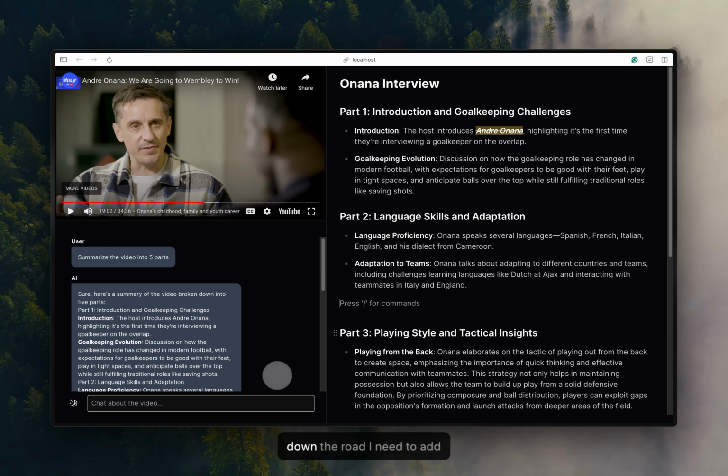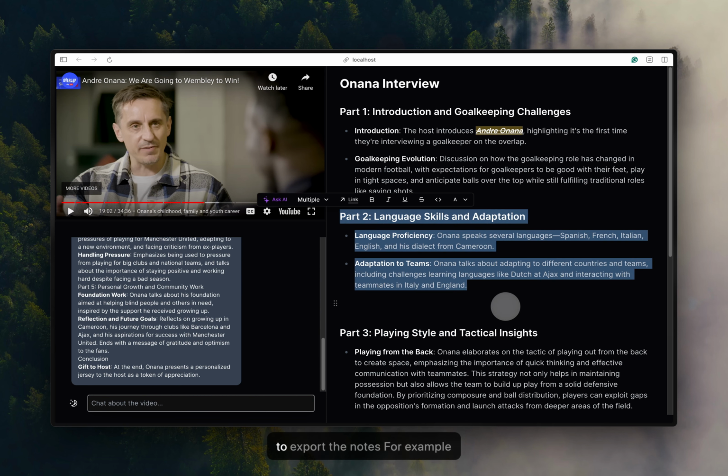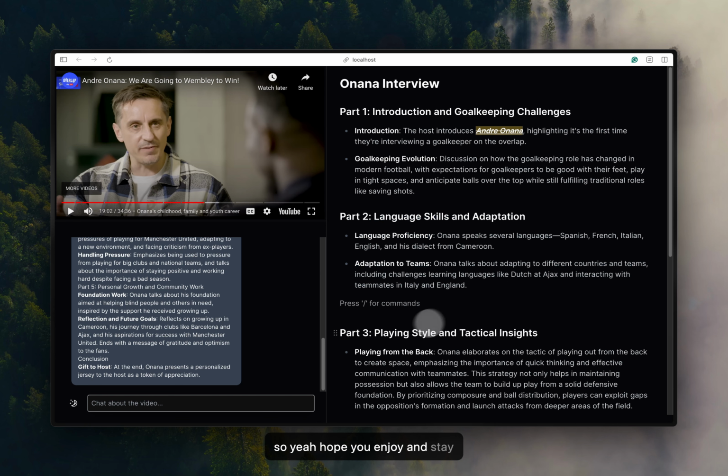So yeah, down the road, I need to add authentication to this site and set up a payment system. Also, in terms of features, I'm going to keep improving the chatbot in the future, but also I'm going to have a way for users to export the notes, for example, as a PDF or a Google Doc. So yeah, hope you enjoy and stay tuned.